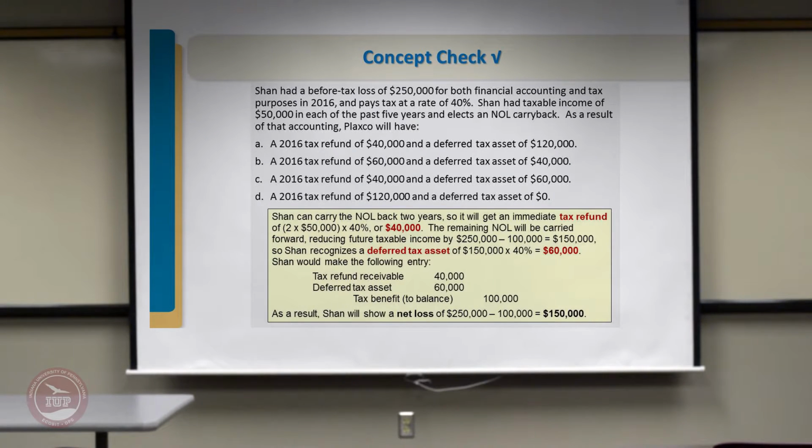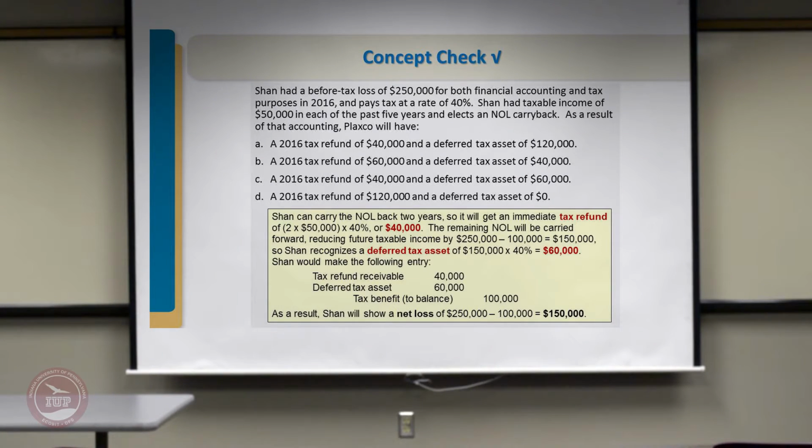Let's take another example. Shan had a before tax loss of $2,250,000 for 2016, and tax rate is 40%. There was a taxable income of $50,000 in each of the past 5 years.